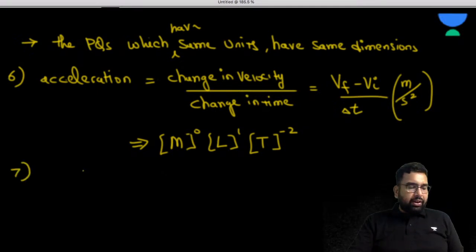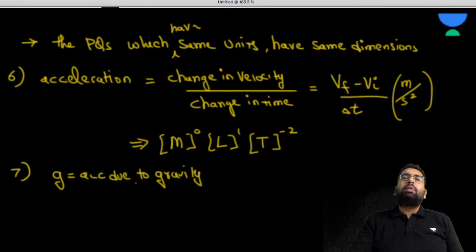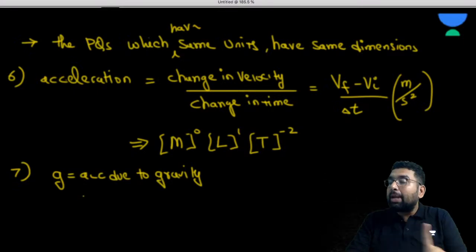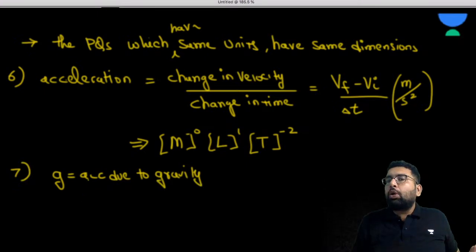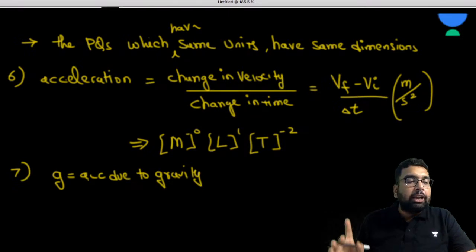So after acceleration, we can have g. What is g? G is acceleration due to gravity. So more or less, we treat it as also a constant, no? In the Earth atmosphere, that is 9.81 meter per second square. So this constant has unit. So this is not dimensionless. Now many people say, sir, constants are dimensionless. No, no, no. Not all constants are dimensionless.